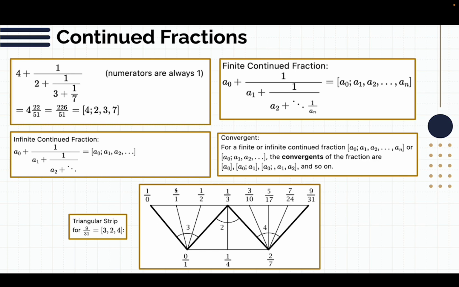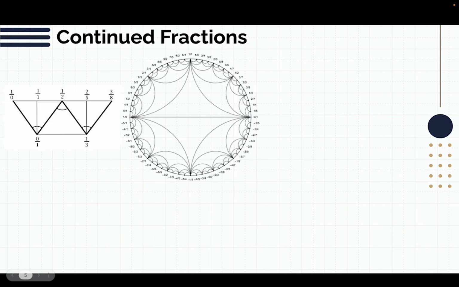And then the median of these two will be that, and the median of these two will be that, and then the median of these two will be that. And that kind of just keeps going. Now, what's nice actually is that these labels at the corners are the convergents. And we see that this number at the end is exactly what this continued fraction evaluates to. So what's nice is that we can actually show this kind of diagonal pattern on the Farey diagram.